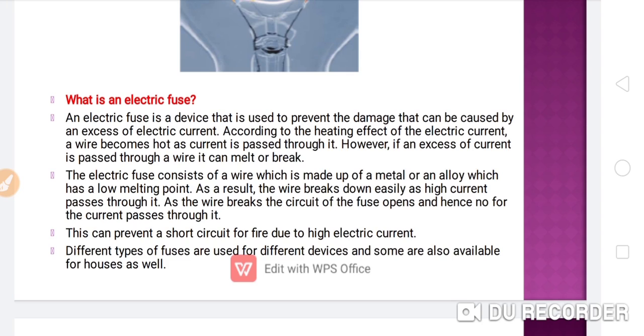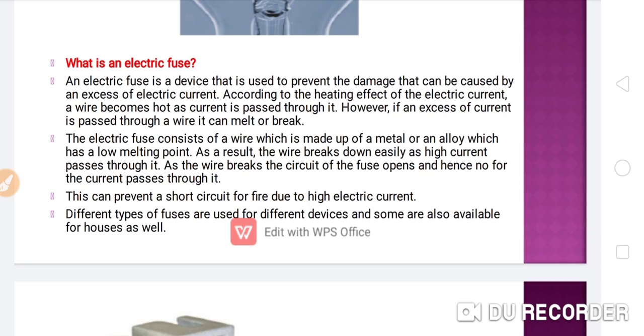And when it melts, the circuit will not be complete and your home appliances will remain safe. As a result, the wire breaks easily as high current passes through it, that is the electric fluctuation, you can say. As the wire breaks, the circuit of the fuse opens and hence no current passes through it. So the home appliances will remain safe. This can prevent a short circuit or a fire due to high electric current, and we use different types of fuses for different devices, and some are also available for houses.